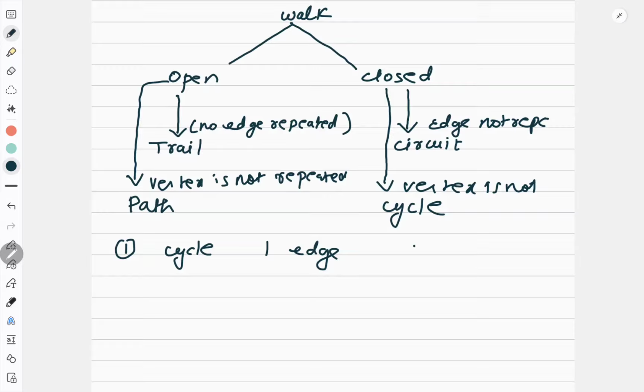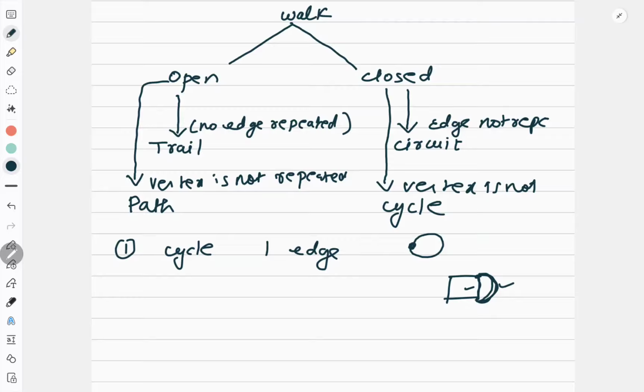So if it is one edge, if I want to close it, it will definitely form a loop. Right? So it has to be a loop. And every parallel edge in a graph always forms a cycle. Suppose this is a graph. If I have this parallel, these two are the parallel edges. So definitely this is a cycle, because I am starting from here and I am coming back without repeating any vertex.